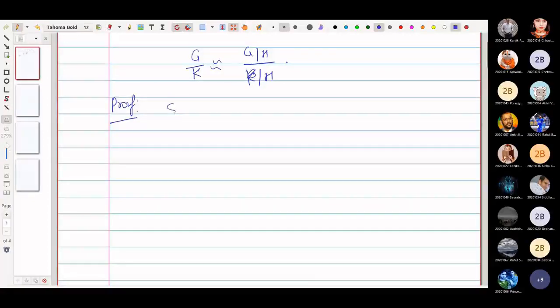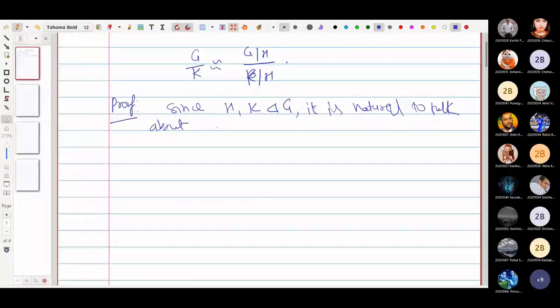Since H and K are normal in G, it is natural to talk about, or we can talk about, the quotient groups G by H and G by K.